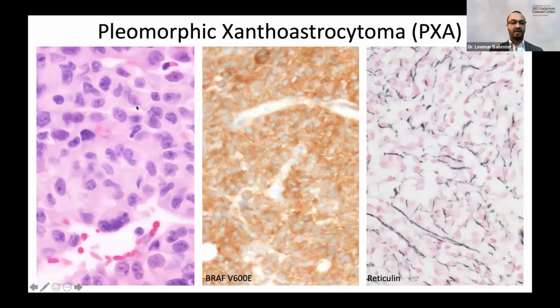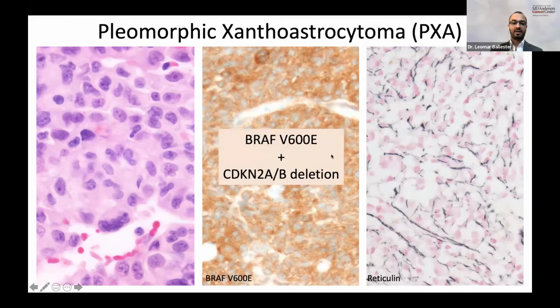We have PXAs. Here we have an example of a PXA, pleomorphic tumors, frequently multinucleated cells, as you can see here. Here you have the BRAF V600E immunohistochemical stain showing that the tumor cells are positive for expression of the mutant protein, and we have reticulin deposition in PXAs. And the characteristic molecular alterations of this lesion are BRAF V600E in combination with CDKN2A/B deletion.